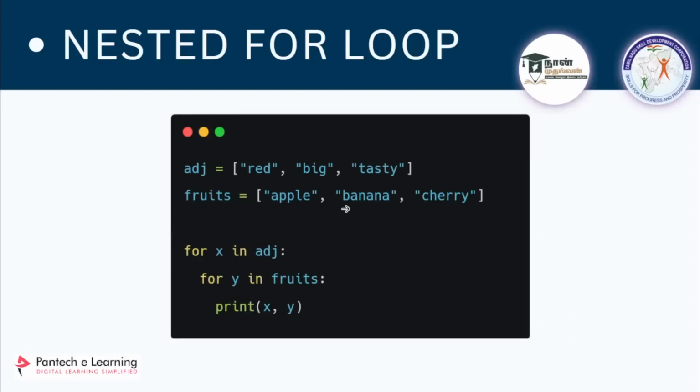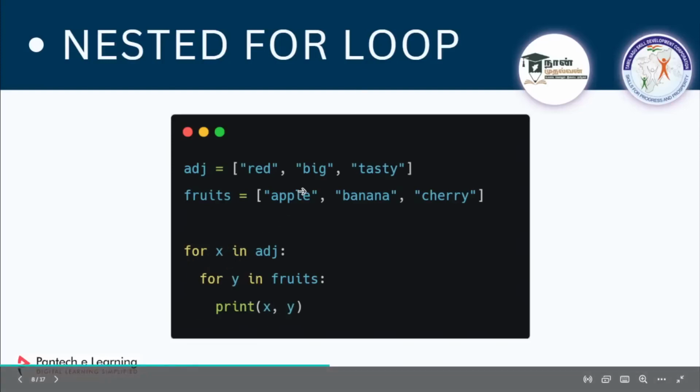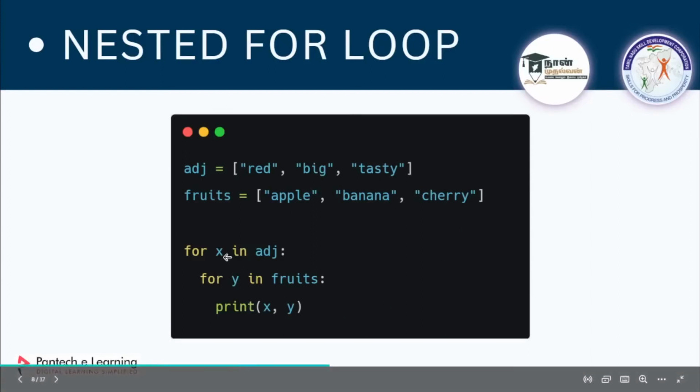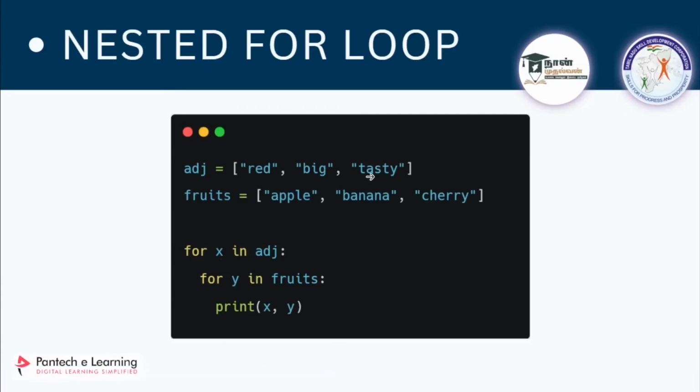Only when this for loop ends, when it reaches this cherry, it is going to take the next iteration for x. The value of x will be big now. It will come into this for loop again. So it will take y again from the start, apple. So big apple, then big banana, then big cherry. Only when this loop ends, it is going to take the last value of x, tasty. So it will start from tasty apple, tasty banana and tasty cherry. Clear about how a nested for loop works? Can we try it in Colab?